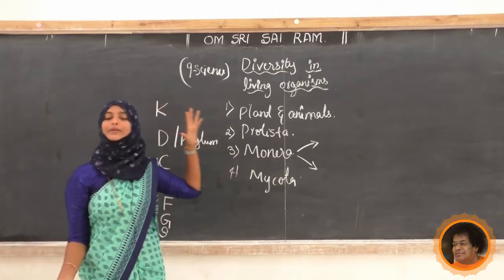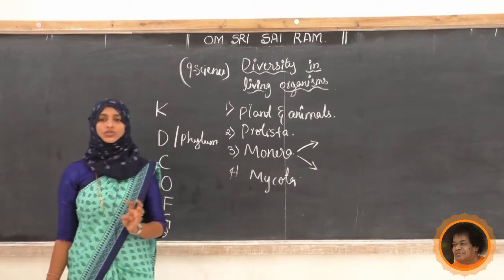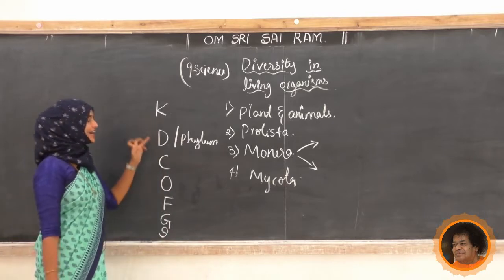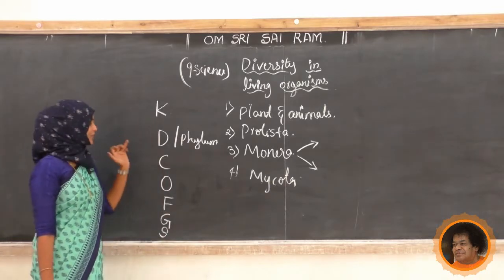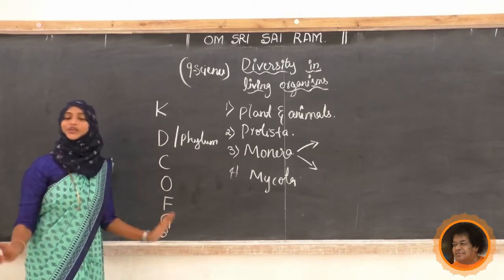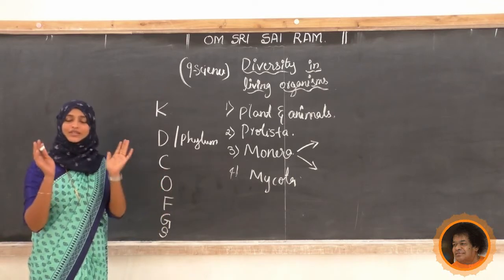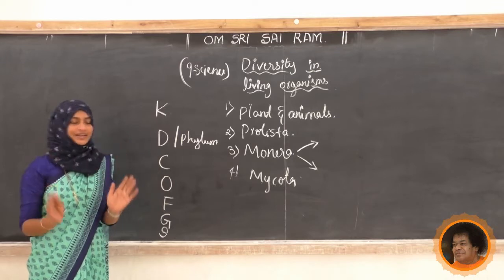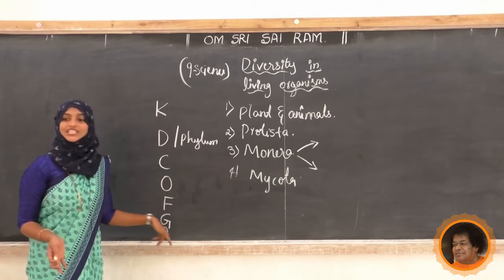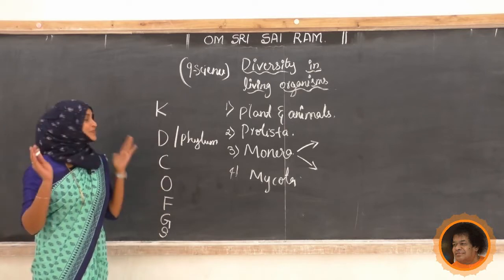To remember this easily, I will tell you one code. See, in Kannada I used to say, so just remember students, once. KD went to drink coffee, and at that time Genus and Species, seeing him, ran away. So you can remember like this, then you won't forget at all. See, don't forget, you won't forget at all. You have to remember like this. What happened? KD is going to drink a coffee. That time Genus and Species, by seeing him, they are running away, so ran away. So you have to study like that.